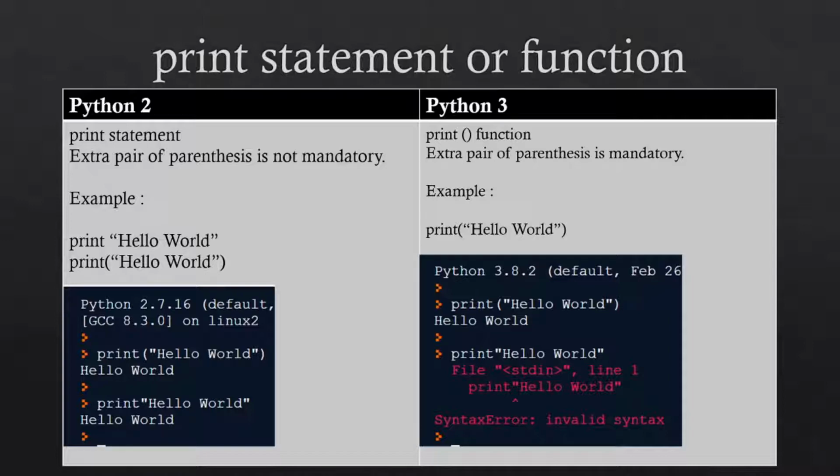But in Python 3 an extra pair of parentheses is mandatory. So here I am writing the print function. In the first example I write a pair of parentheses and it will give you output. But in the second example I don't write parentheses, then it will give you an error.